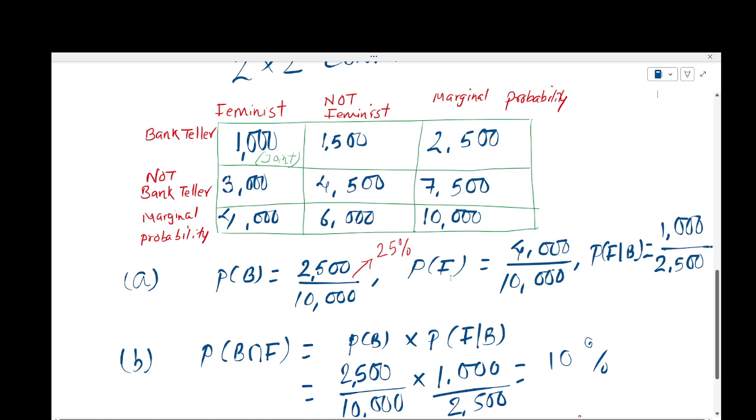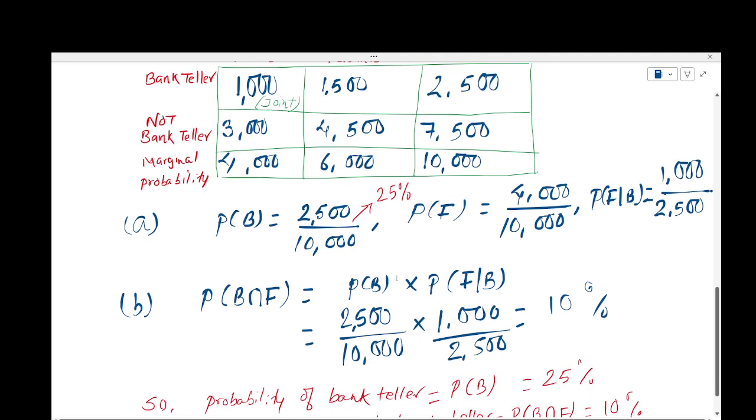Probability of being feminist: there are 4,000 feminists out of 10,000 total women named Linda. And when we calculate joint probability, this is a case of dependent events. This is not an independent event. There is an overlap between bank teller and being active in the feminist movement.